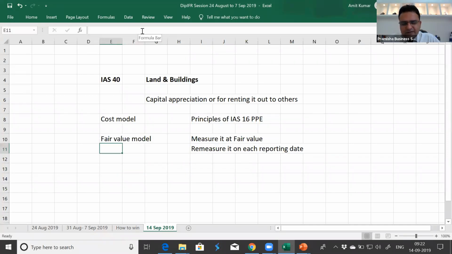Now, where are the complications? Since it is the fair value model, there may be changes in the use of property.